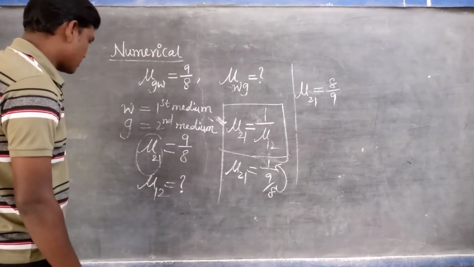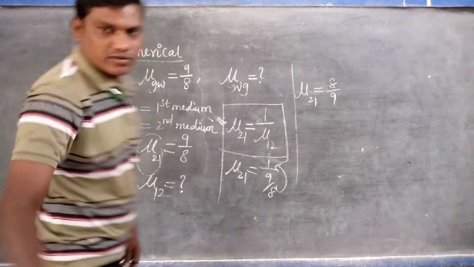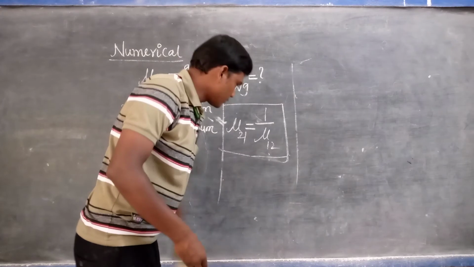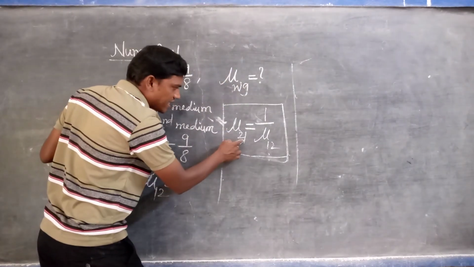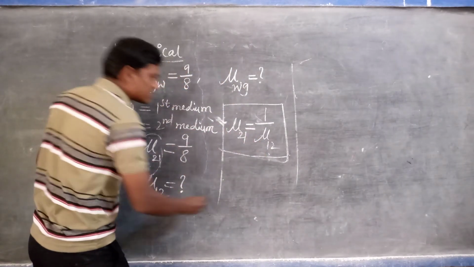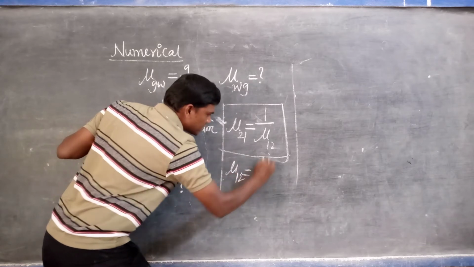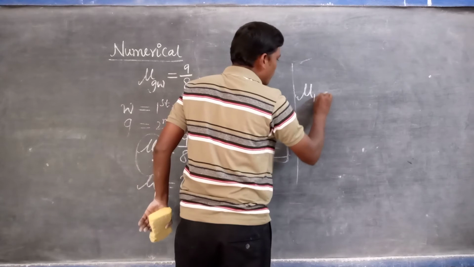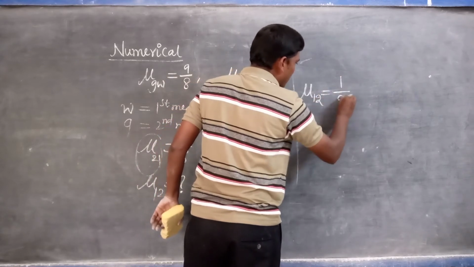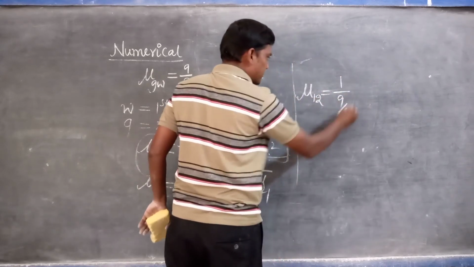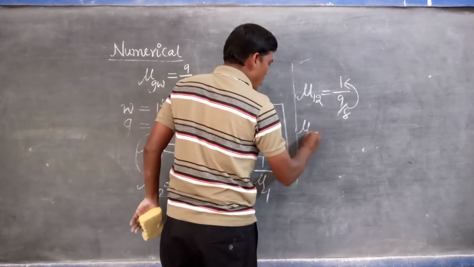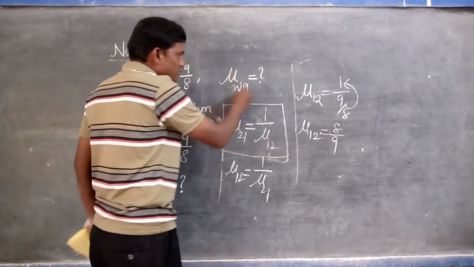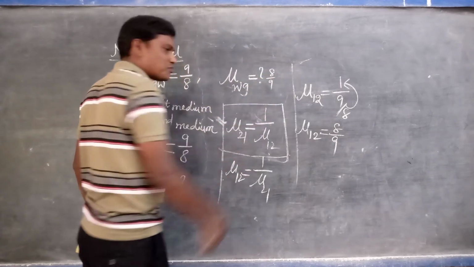Is it correct or not? Sorry, which value can you find? Mu of 2 1 is given, and mu of 1 2 we can find. That's why mu of 1 2 is equals to 1/mu of 2 1. Then mu of 1 2 is equals to 1/(9/8). It brings to the numerator side, so mu of 1 2 is equals to 8/9. Simply, 8/9.